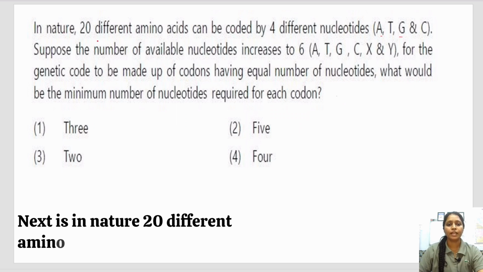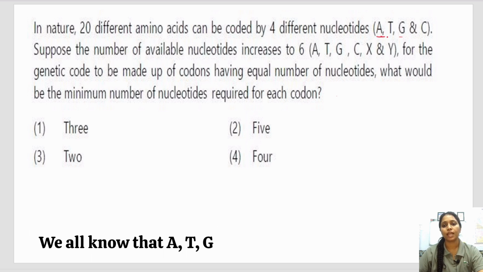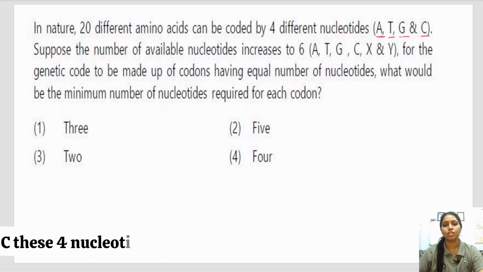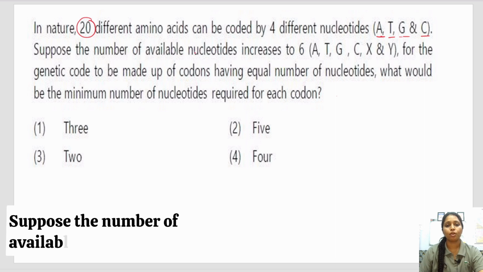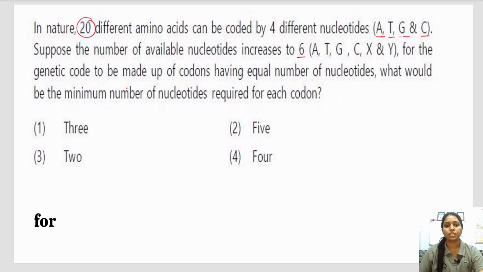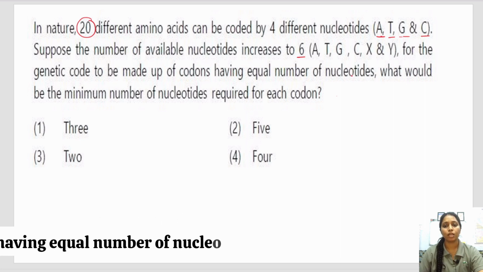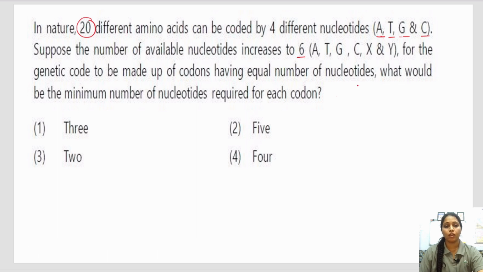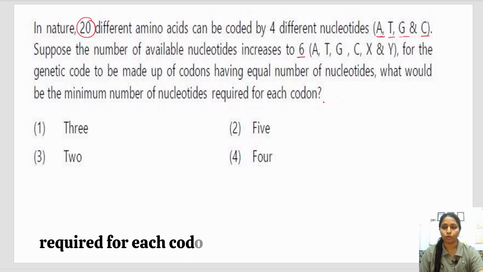Next is, in nature 20 different amino acids can be coded by 4 different nucleotides. We all know that A, T, G, C, these 4 nucleotides code 20 different amino acids. Suppose the number of available nucleotides increases to 6. For the genetic code to be made up of codons having an equal number of nucleotides, what would be the minimum number of nucleotides required for each codon?